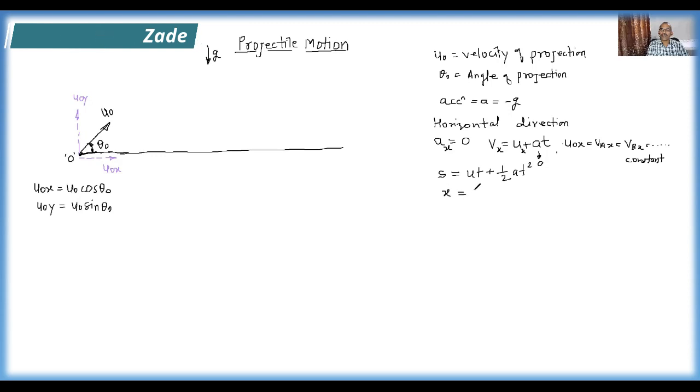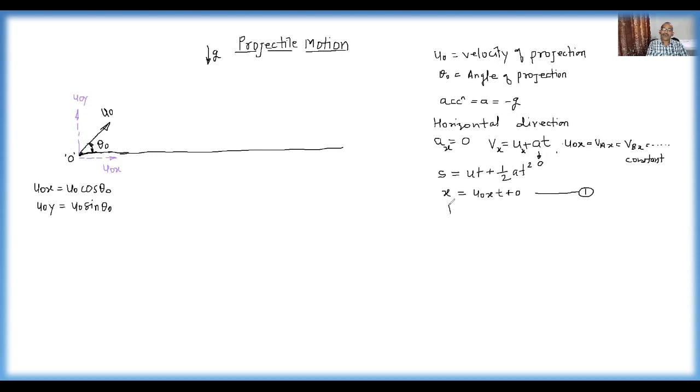In the horizontal direction, what is the velocity? That is u0x into T, plus the acceleration part, which is 0. That means you will get only one equation along the x-axis, that is x equal to u0x into T.